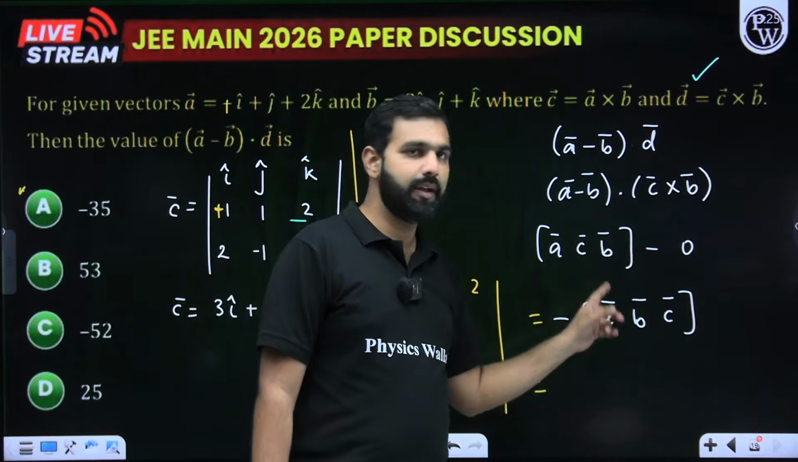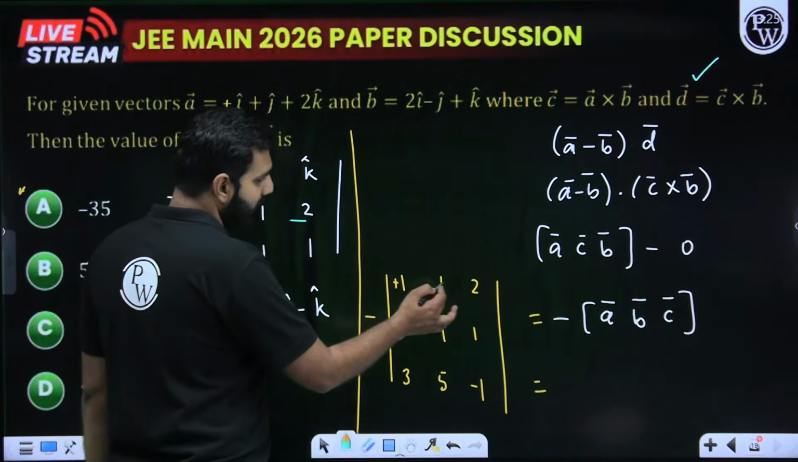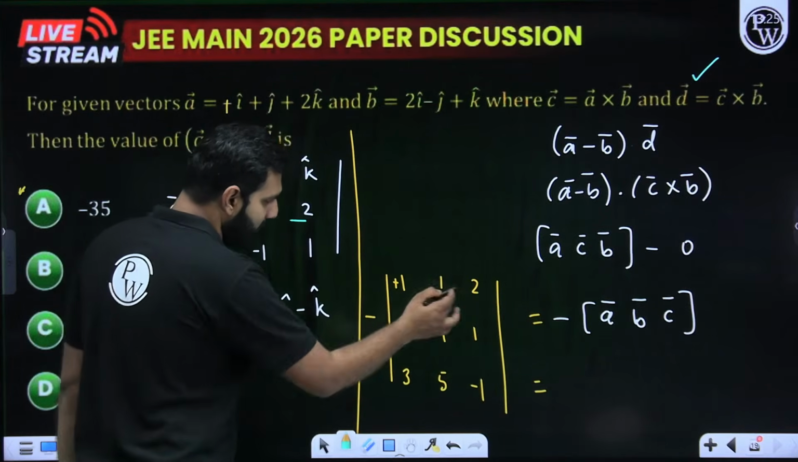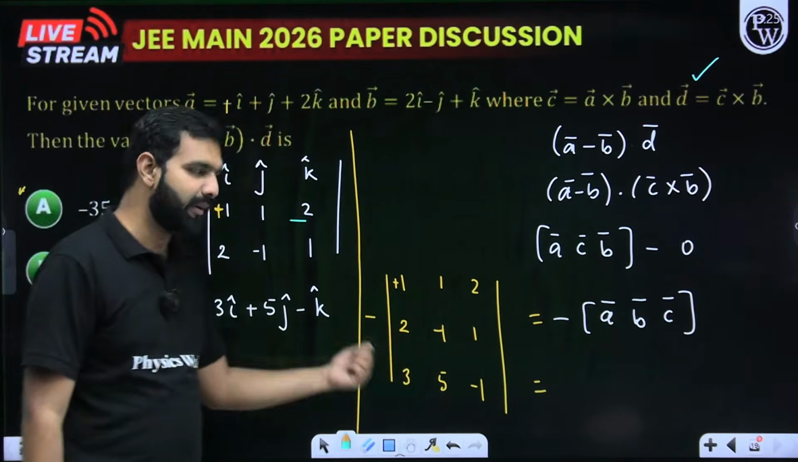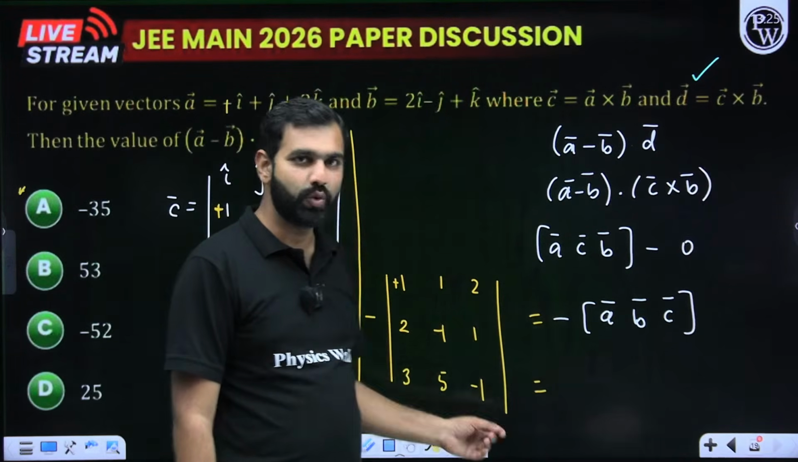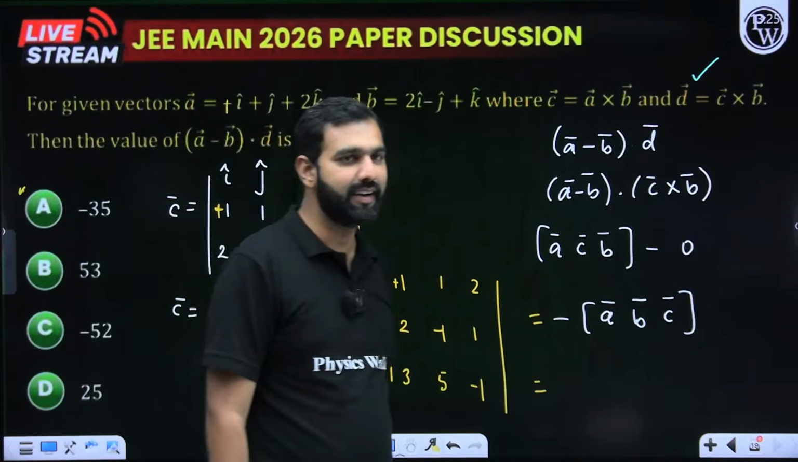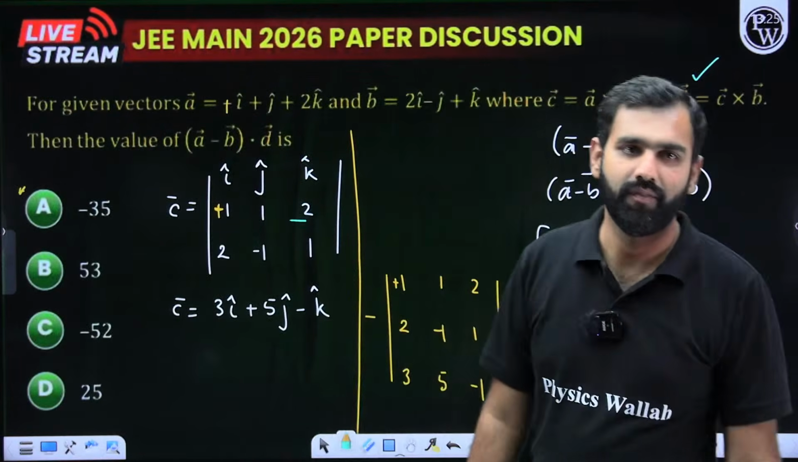So I need to find A, B, C. We know vector A is 1, 1, 2, vector B is 2, minus 1, 1, and vector C is, we have already cracked, 3, 5, minus 1. I need to take its negative, so once you expand this determinant and take its negative, that will be the answer and your job will be done.